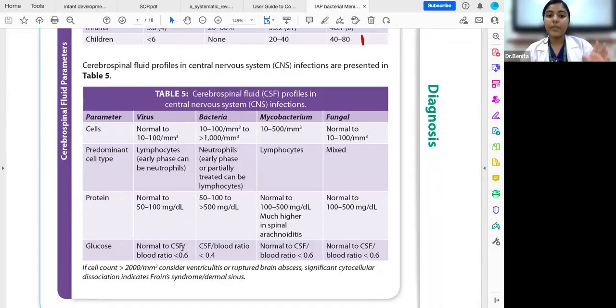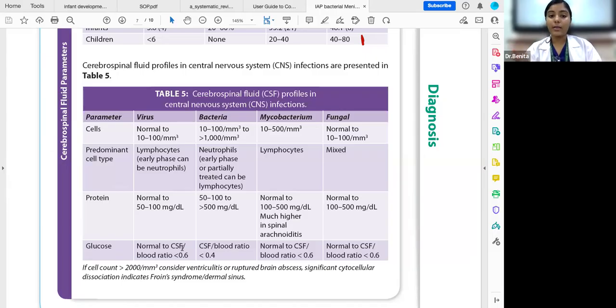First, we'll see bacterial. The cell count will be 10 to 100 to more than 1000, but the predominant cell type will be neutrophils in the bacterial cause. And proteins will be slightly elevated, 50 to 100 or to more than 500, but the glucose will be reduced. Whereas in the viral cause, the cell count can be normal or it can be up to 100, but it is lymphocyte predominant, and proteins can be normal and glucose can be slightly reduced.